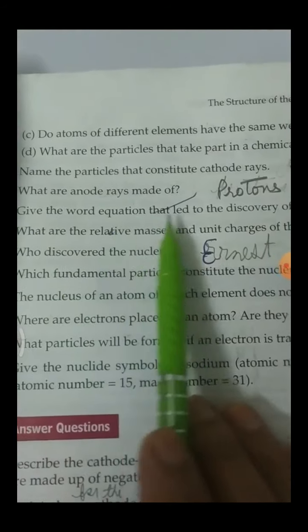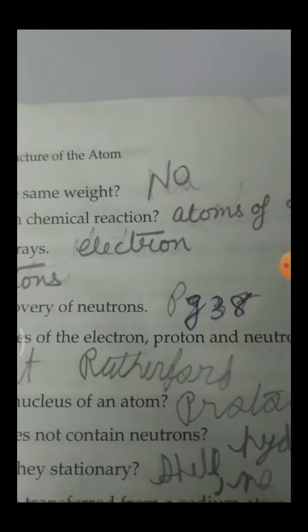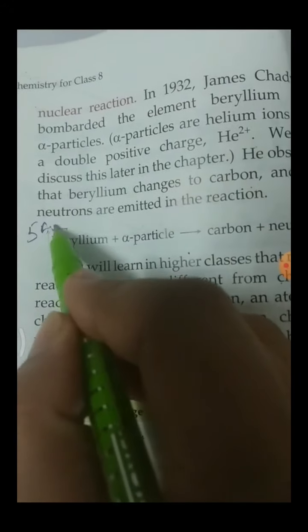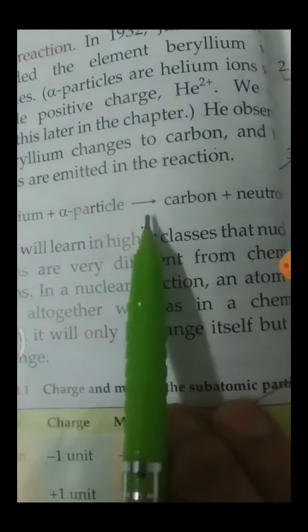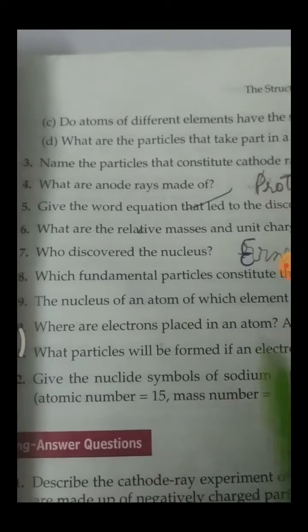Fifth, give the word equation that led to the discovery of neutron. See page number 38. Beryllium, when bombarded with alpha particles, carbon atoms are released and neutrons.